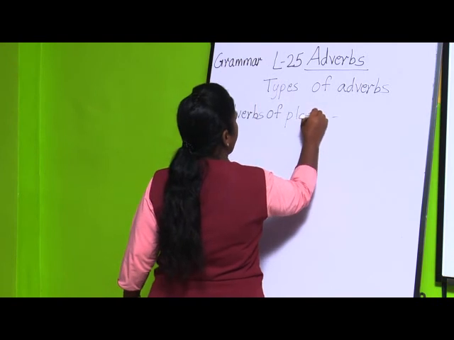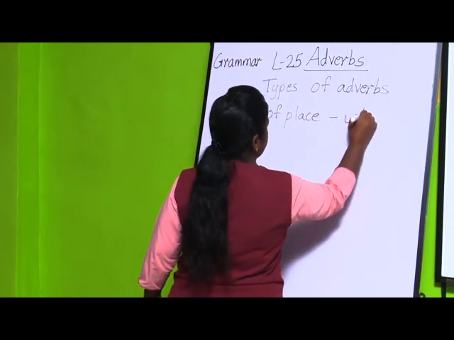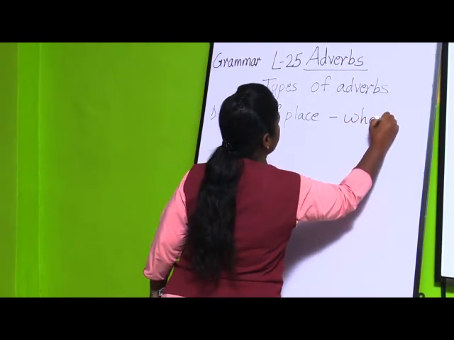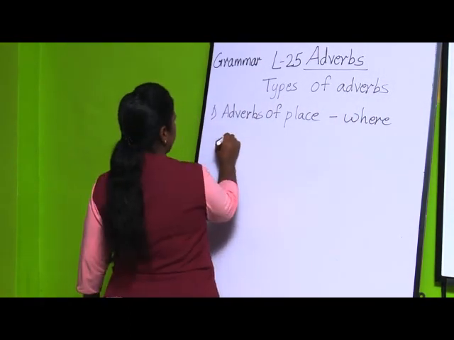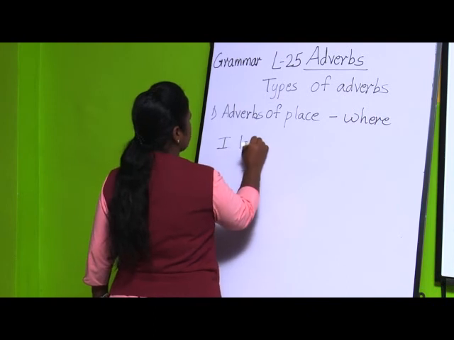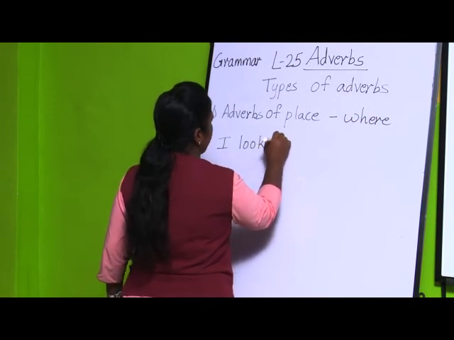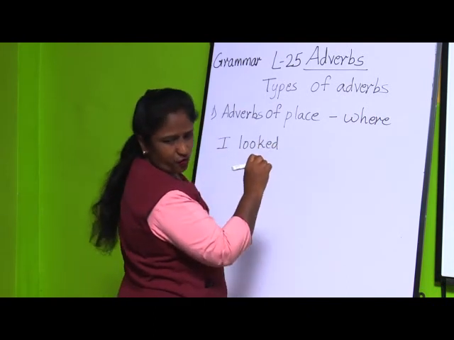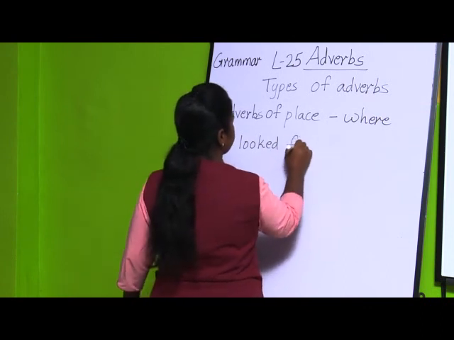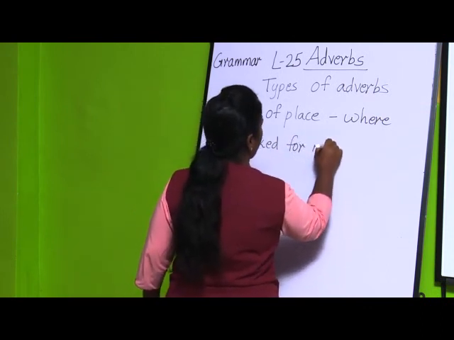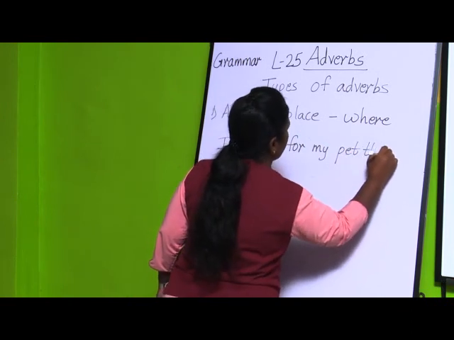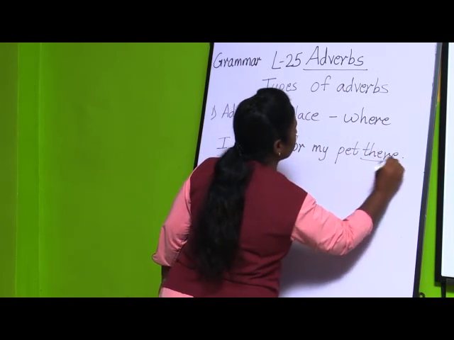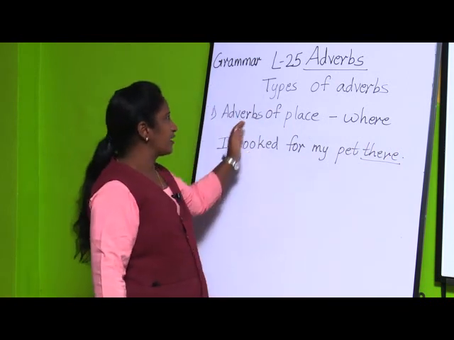Here, if you ask the question where: I looked for my pet there. Now there is an adverb, so this is an adverb of place.